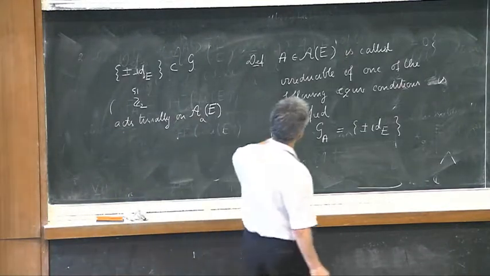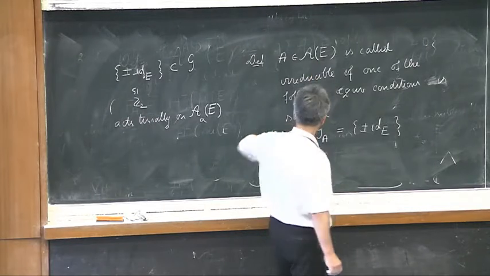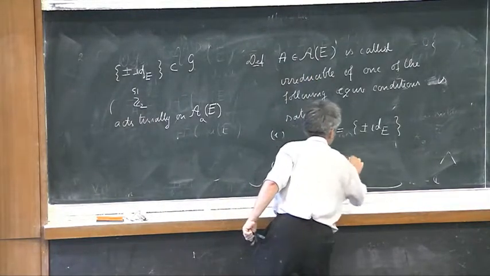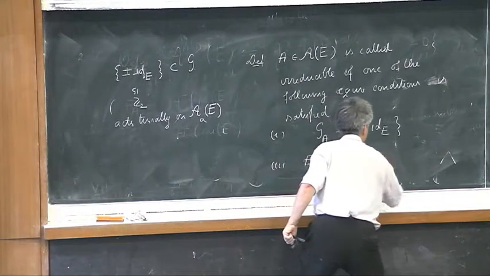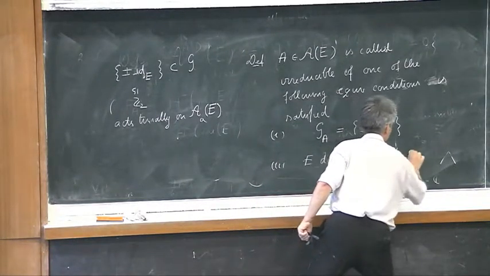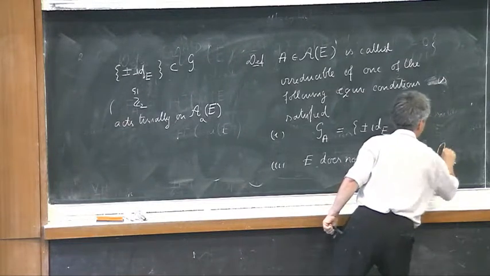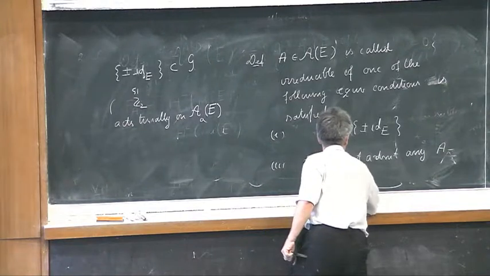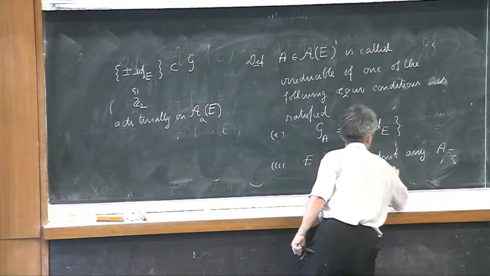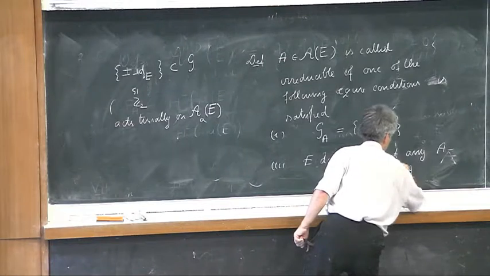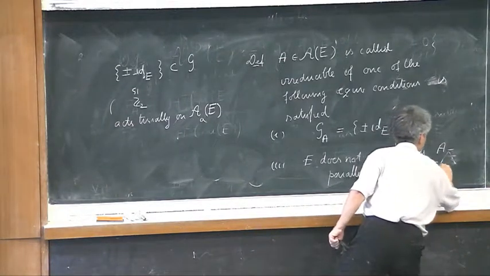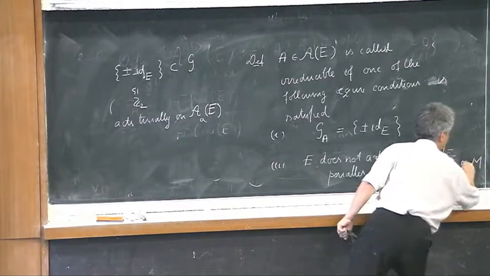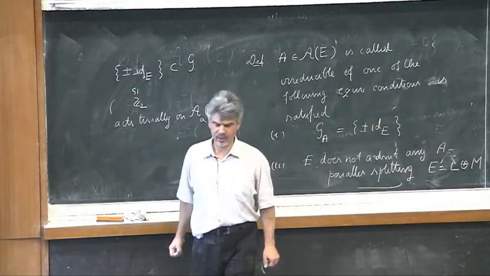But the classical differential geometric point of view is about reducibility in the sense of parallel splitting of E. So E does not admit any A-parallel splitting of the type E is L in the sum of two orthogonal line bundles.